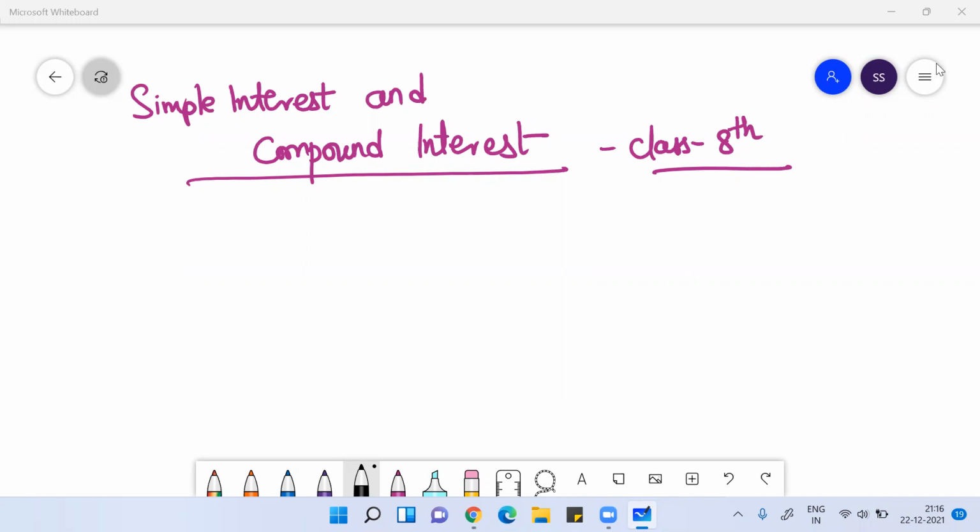In today's class, we'll do simple interest and compound interest for class 8 standard, and we'll prefer ML Agarwal numericals because that is important for your exam purpose, and that is what your school prescribes for your classes. First, let's understand the terms: what is amount, what is principal, what is interest. For any problem on simple interest or compound interest, you have to use this formula: amount is equal to principal plus interest.